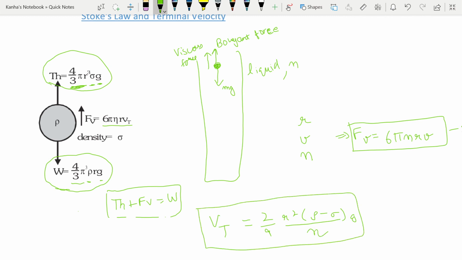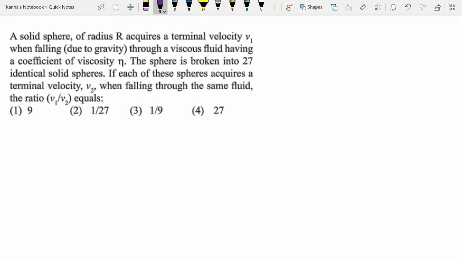So this will be my terminal velocity. When the body has no acceleration on it, it will start moving with a constant velocity, and that velocity will be known as the terminal velocity of the body. So it will accelerate till some point in the fluid, and after this point the forces will start to balance each other, and at that point the velocity will become a constant.